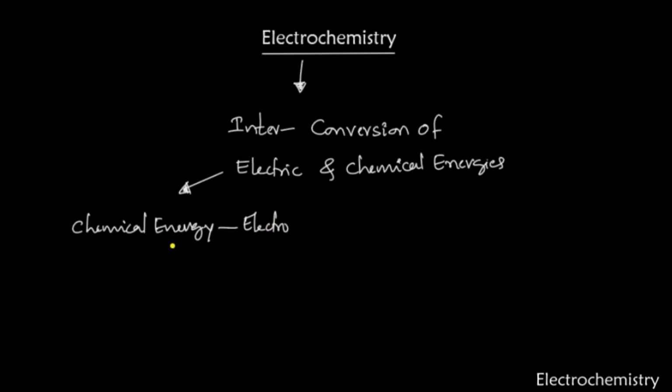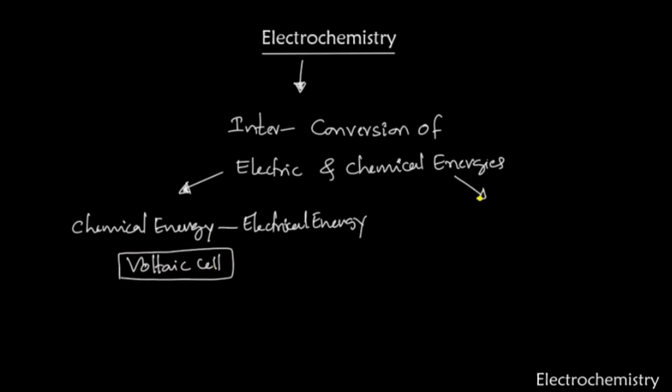They work on this only. The chemical energy is converted into electrical energy, and such cells are called galvanic cells or voltaic cells.